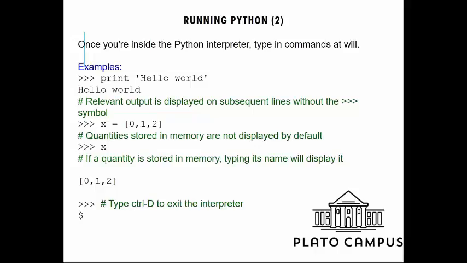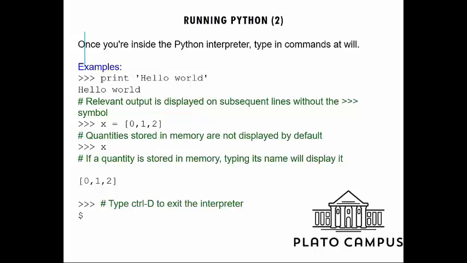Now here we have some examples, like print. Print is the option which prints some values on the screen. Suppose I want to print some particular string. So I simply write print and hello world. So it's just showing me hello world.